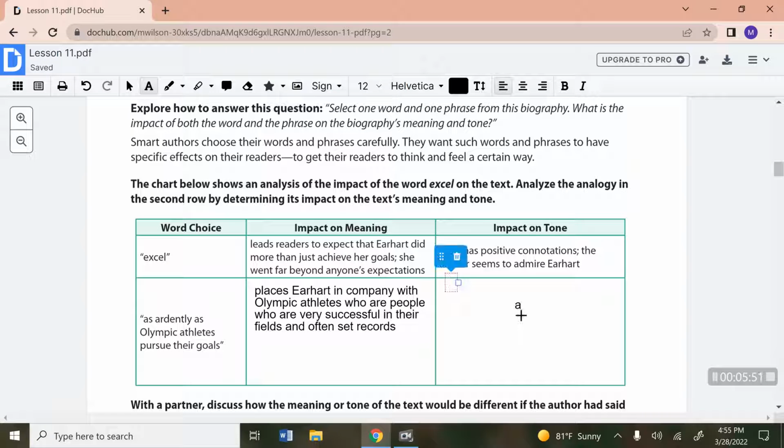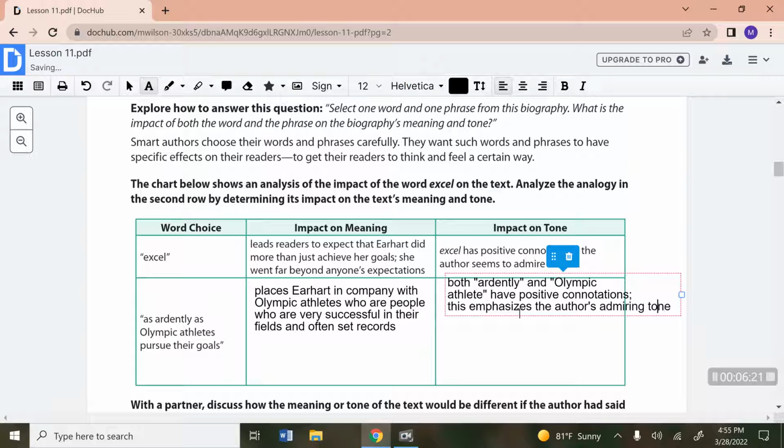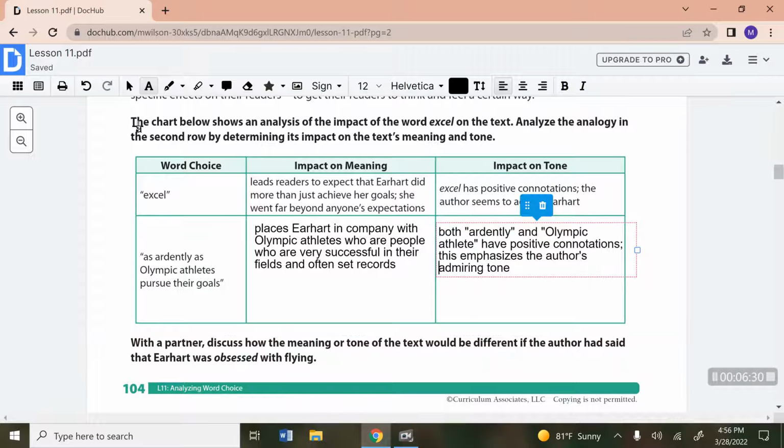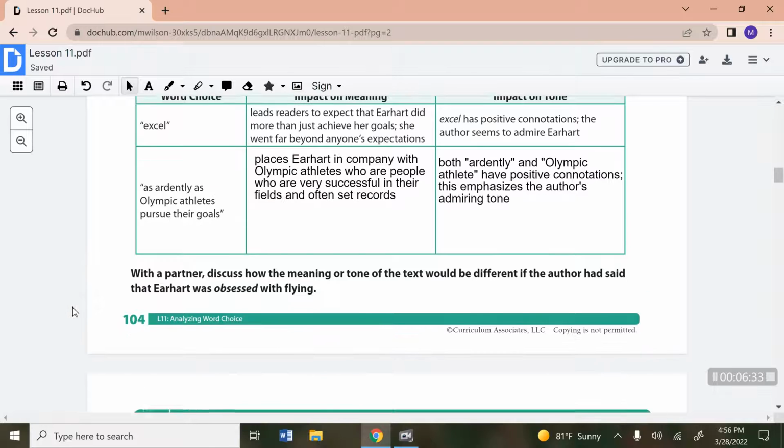Now, the impact on the tone is obviously both the word ardently and Olympic athletes have positive connotations. This emphasizes the author's admiring tone. So go ahead and write that in. If you need to, go ahead and pause and then write that in.